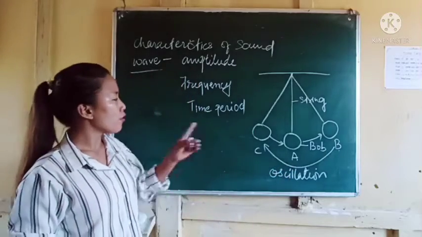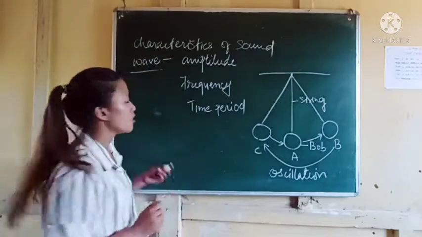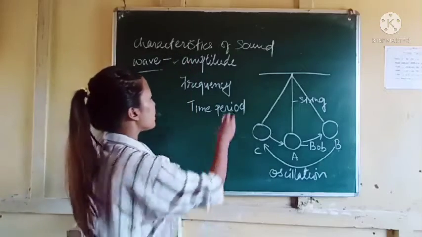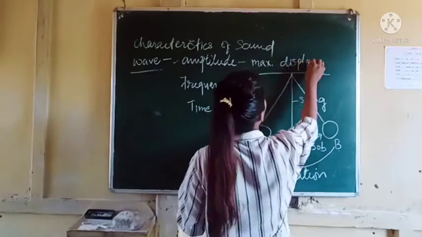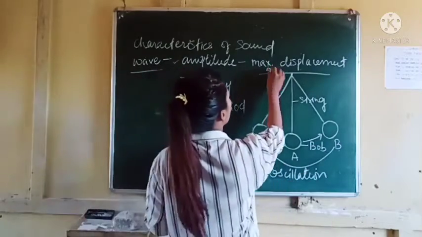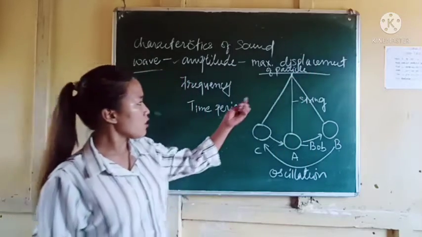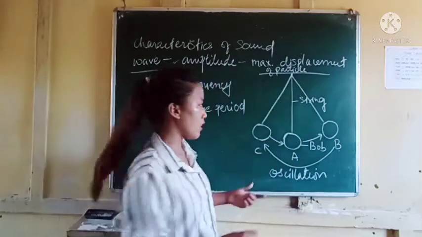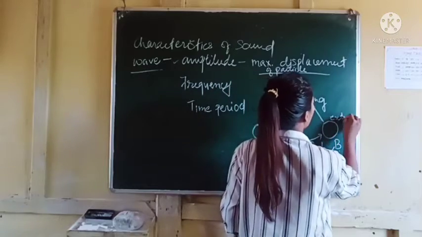From this we will try to make out what amplitude, frequency, and time period are. First, amplitude. Amplitude is the maximum displacement of particles. In the case of this pendulum, when the bob is at rest, this is the mean position, and these two are the extreme positions.